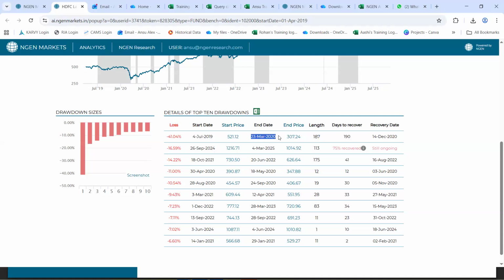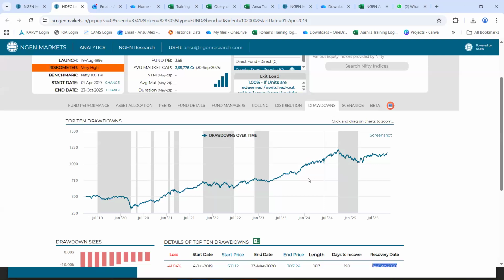And post our end date of 23rd March, it took a total of 190 days for our fund to recover. That is 190 days to cross our start NAV of 521. And the recovery happened on 14th December 2020. You could also verify this onto this line chart as well. The white region will show you the recovery phase and the gray region will show you the drawdown phase.